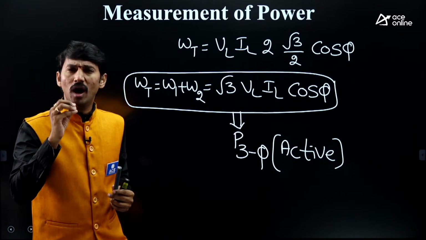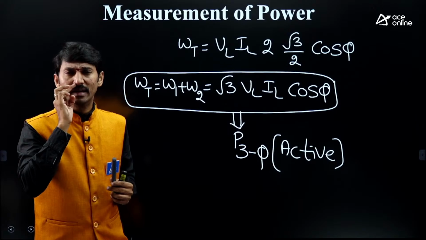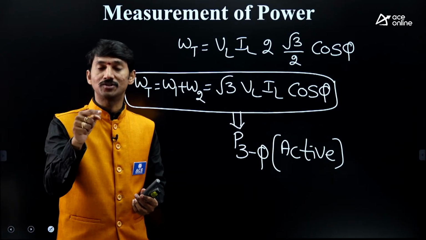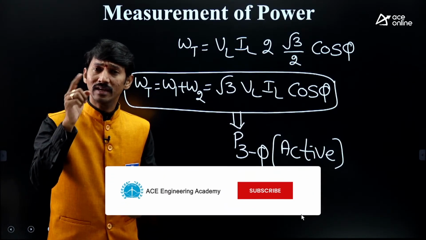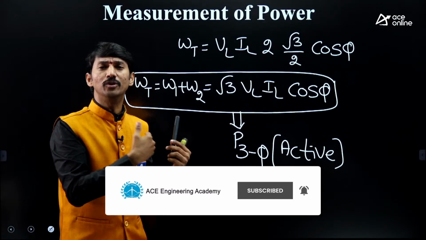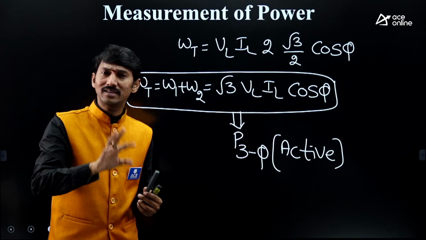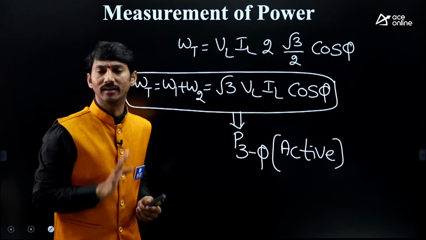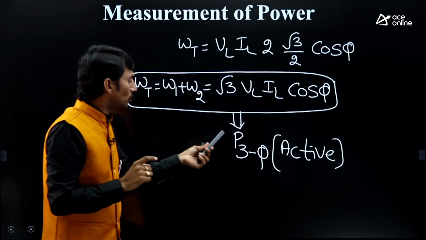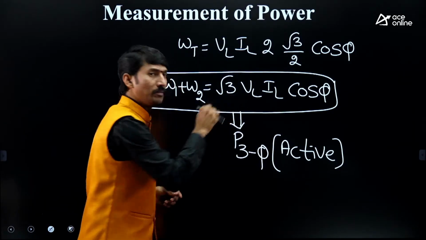Among the 1 wattmeter, 3 wattmeter and 2 wattmeter methods, the popular method is the 2 wattmeter method. It is suitable for balanced or unbalanced loads, and star or delta, you can use it properly. For 3 phase, 3 wire, balanced or unbalanced load, you can use the 2 wattmeter method directly.